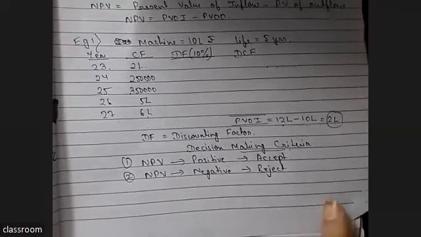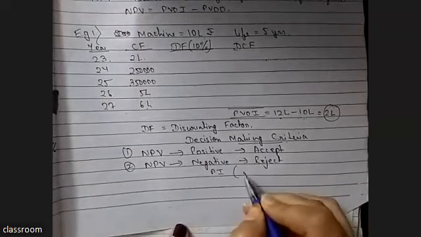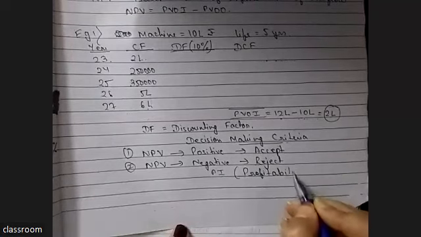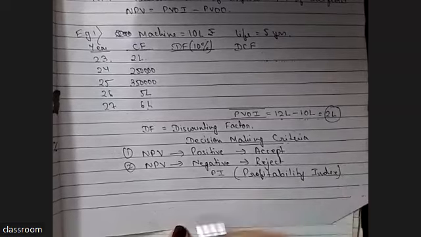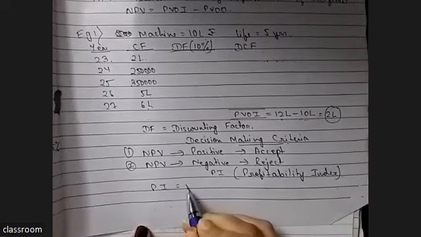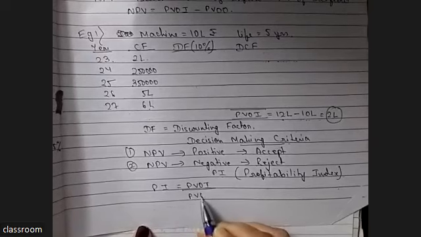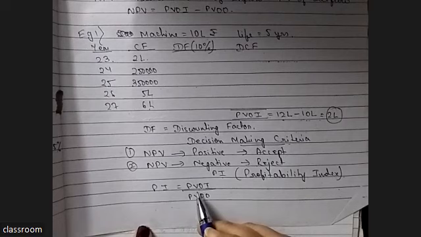Okay. Now the second thing is PI. PI means profitability index. PI means present value of inflow divided by present value of outflow. Now, what is its decision making criteria? Can I change the page? Yes, ma'am.